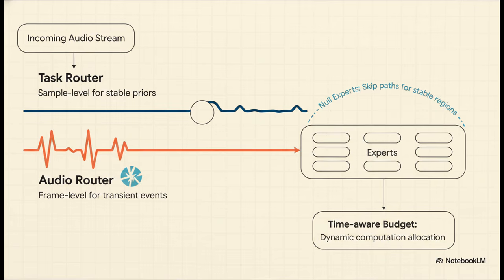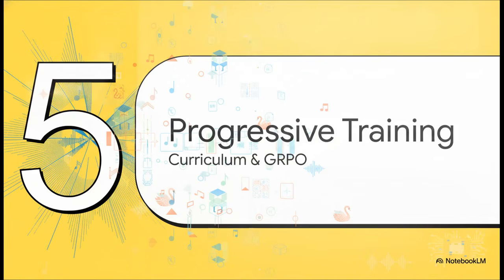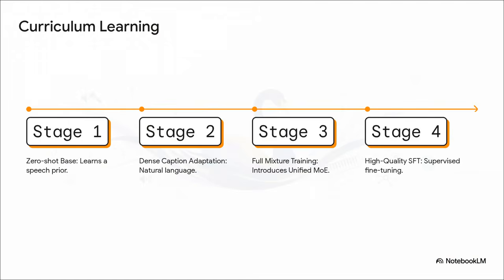Which finally brings us to how this massive architecture was actually taught to behave. Section 5: Progressive Training and GRPO. The secret sauce here is curriculum learning. We can see a very careful four-stage progression. You can't just throw complex environmental prompts at a model before it even knows how to speak.